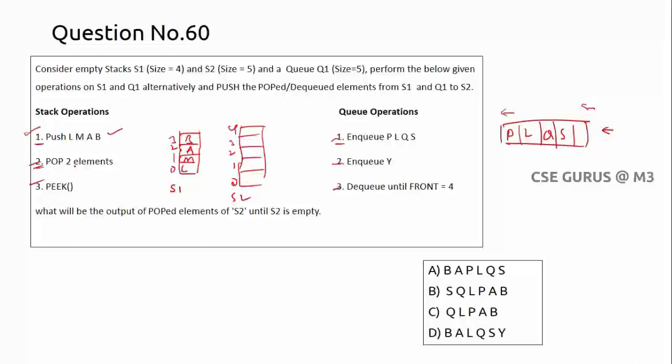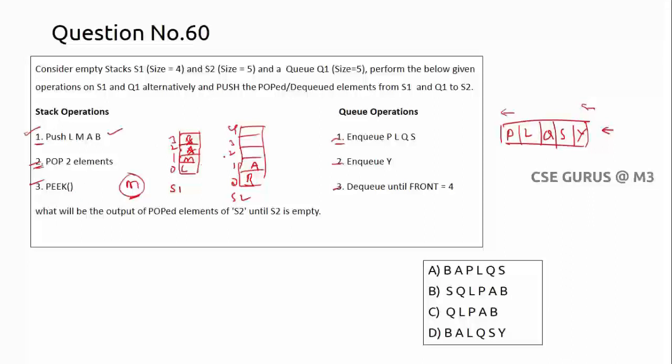Enqueue PLQS means I'm inserting into the queue. Now pop 2 elements. Which 2 elements will be popped here? B will be popped, then A, from the top. Pop 2 elements. Then enqueue Y. What is enqueue Y? You have to enqueue Y here, like this. Then peek. What is peek? Peek takes the top element, which is M here.